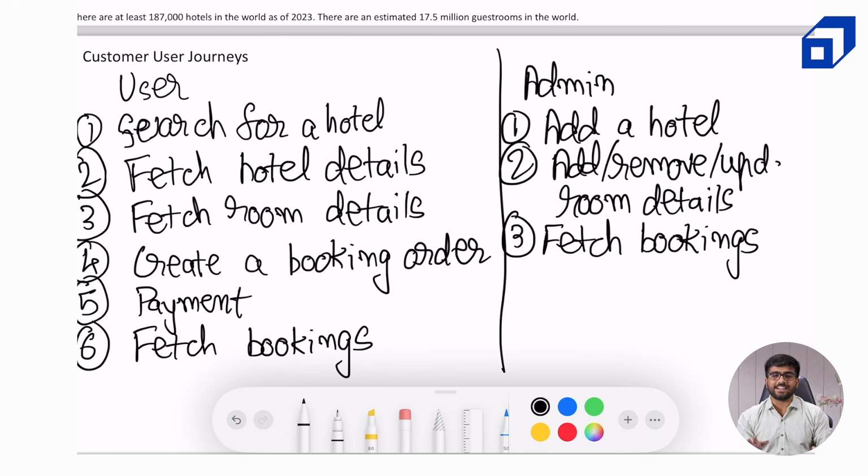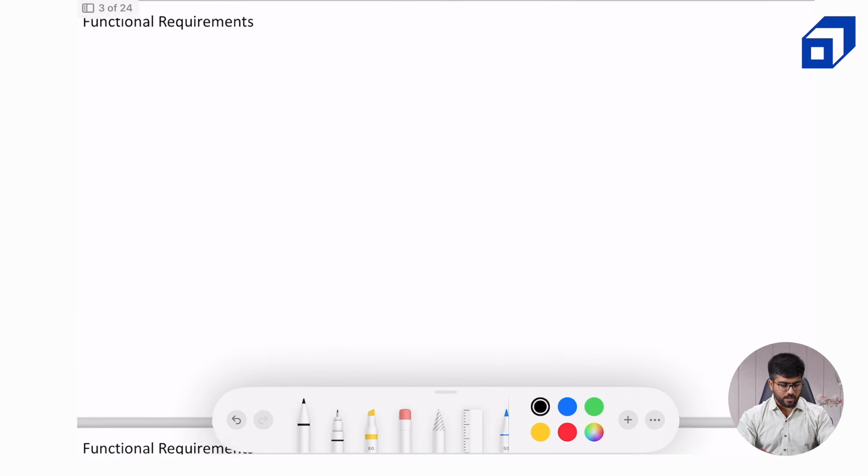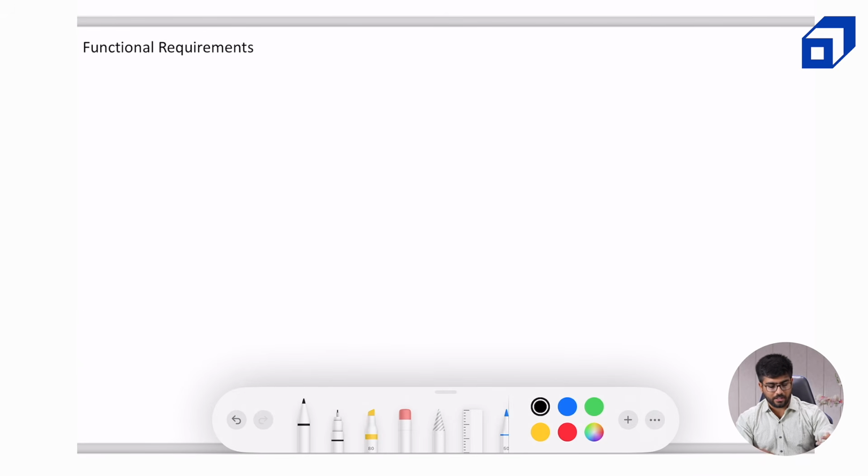Now, as far as my understanding goes, I think these are sufficient customer user journeys for us to get started and then translate them into functional and non-functional requirements. So now let's convert them into functional requirements first. Okay, so we'll start with users' functional requirements first.